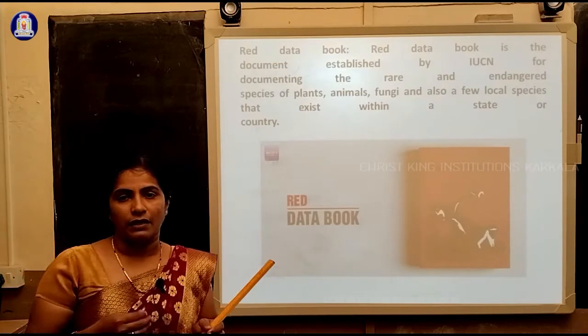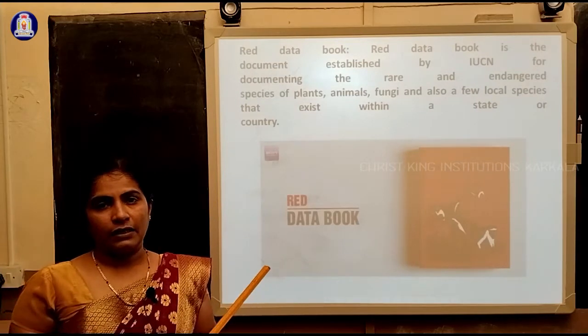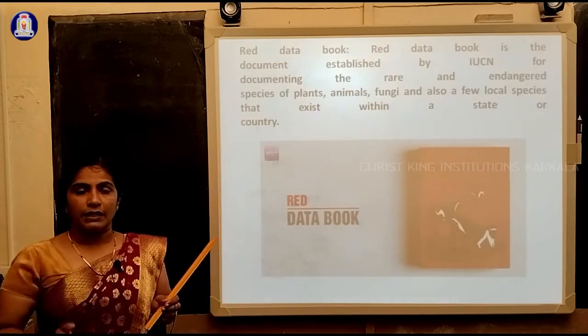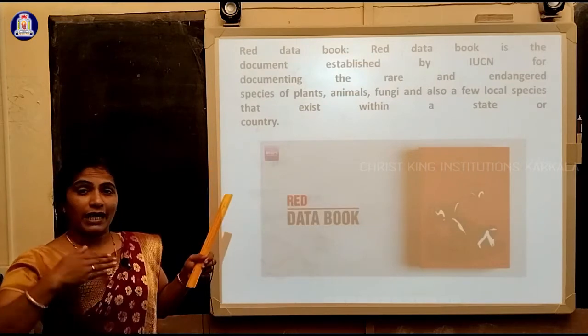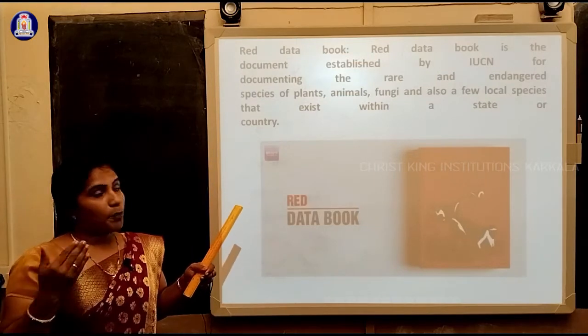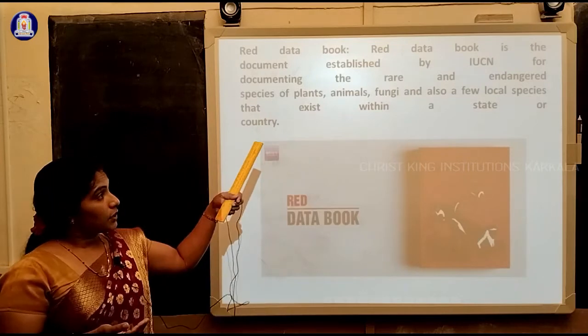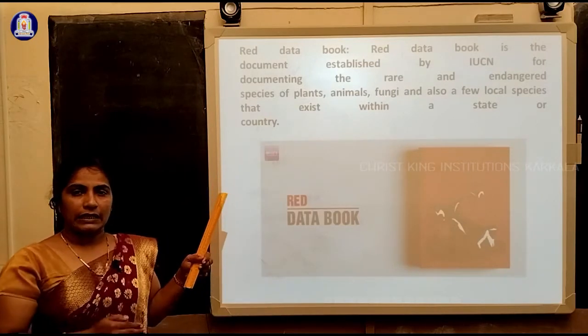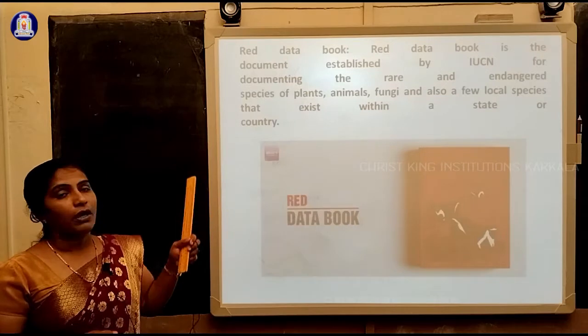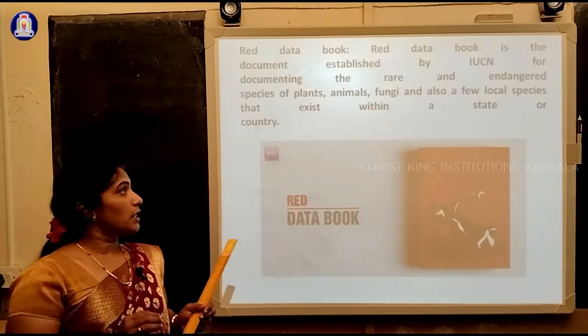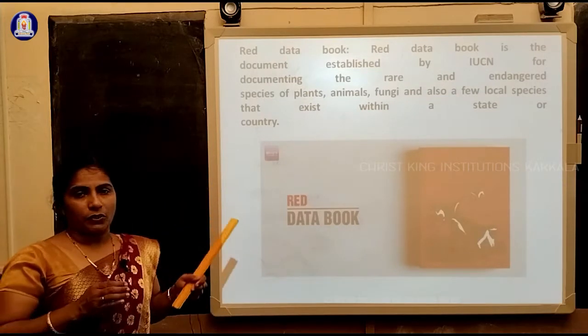For example, dinosaurs are extinct. They are not present now, so that is why it is called extinct. Archaeopteryx are also extinct. Whatever is present now but yet to become extinct is called endangered animals and species. So these documents we are writing.